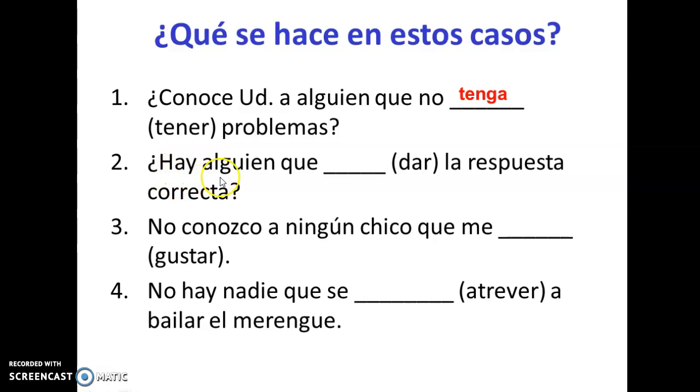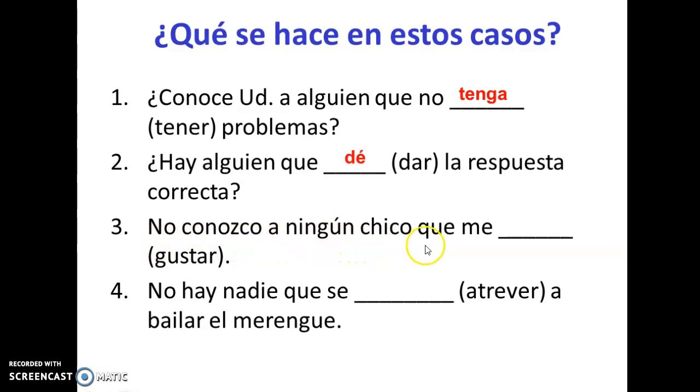Next one. ¿Hay alguien que...? So, is there anyone that can give the right answer? And again, we don't know if this person exists. And so, que dé, in the subjunctive as well, to give.